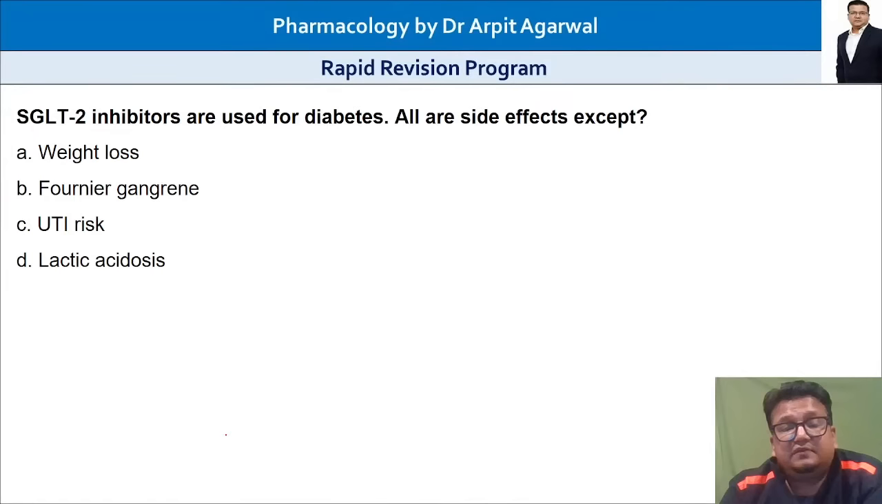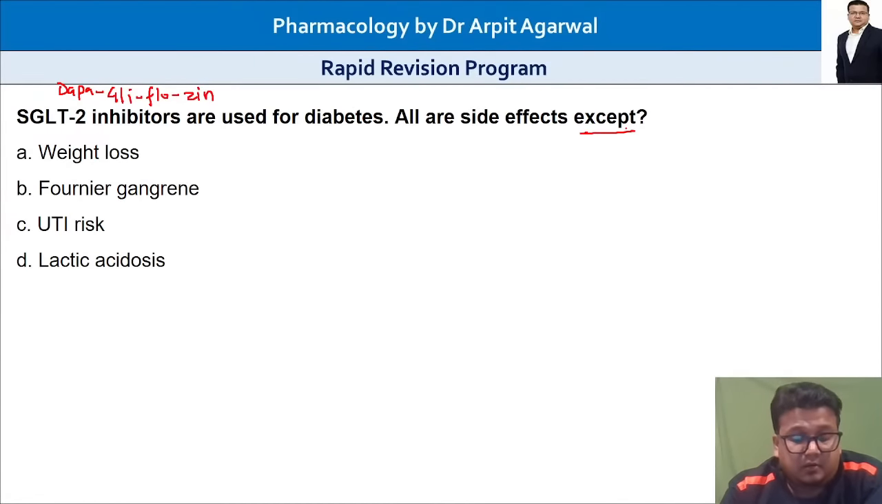SGLT2 inhibitors, very important topic. Drugs which increase glucose flow in urine, gliflozins: dapagliflozin, canagliflozin, empagliflozin. All these gliflozins are SGLT2 inhibitors. They're used for diabetes. Yes, that is correct. All are side effects except.